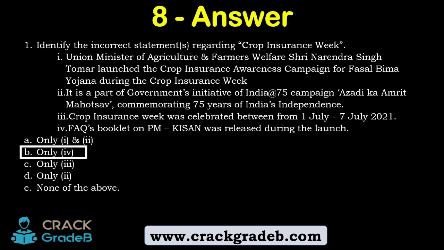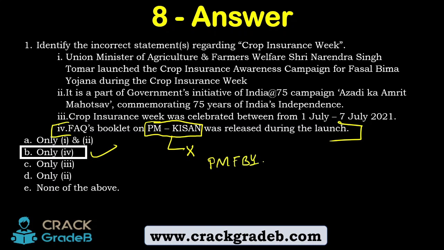The answer to this question is only number 4, meaning this is incorrect. Now what is incorrect? The government has released the FAQ, but not on PM Kisan. It was released on Pradhan Mantri Fasal Bima Yojana. Got it? Pradhan Mantri Fasal Bima Yojana.